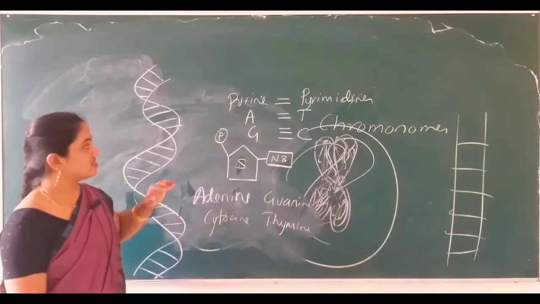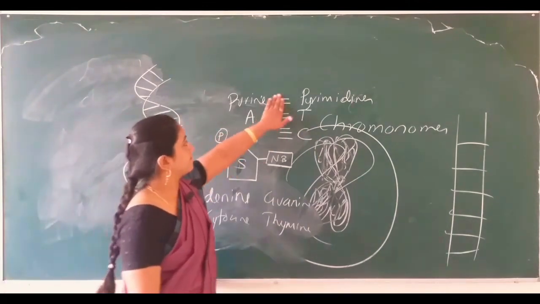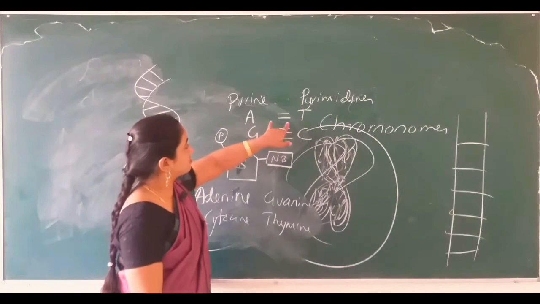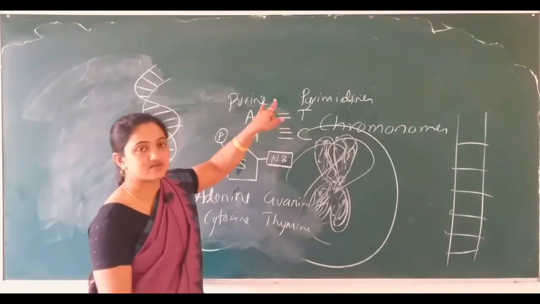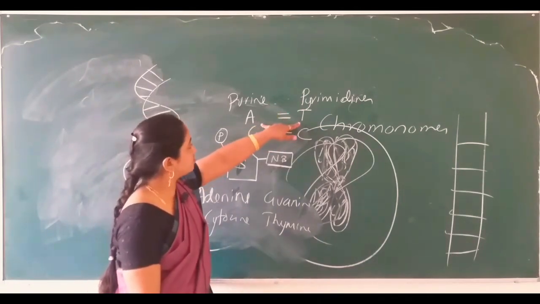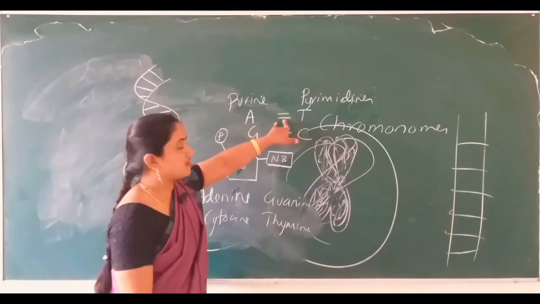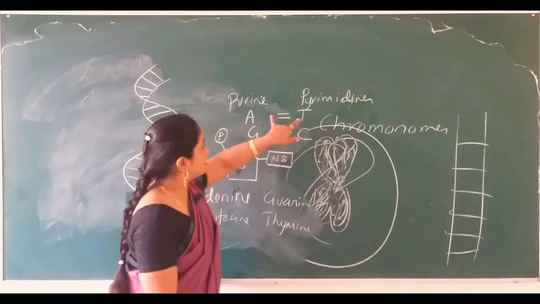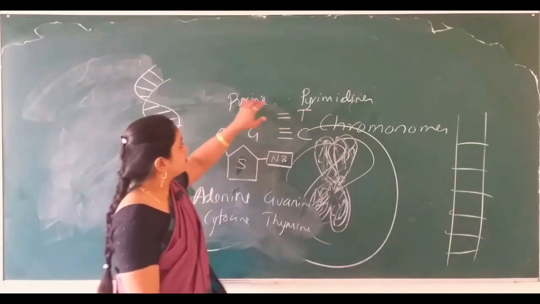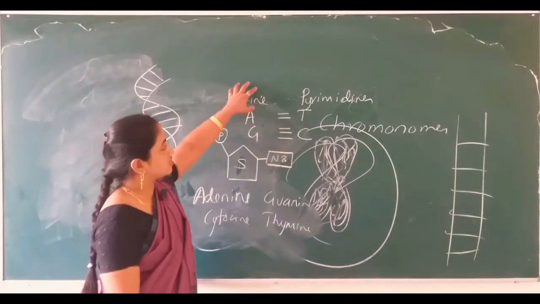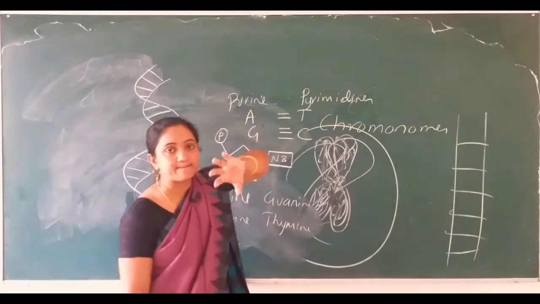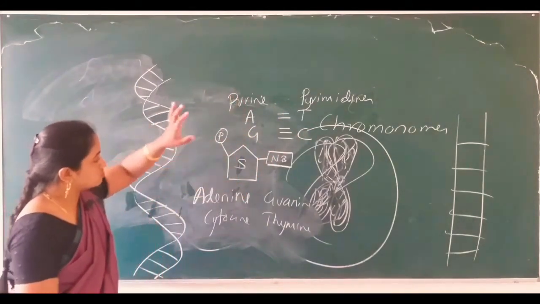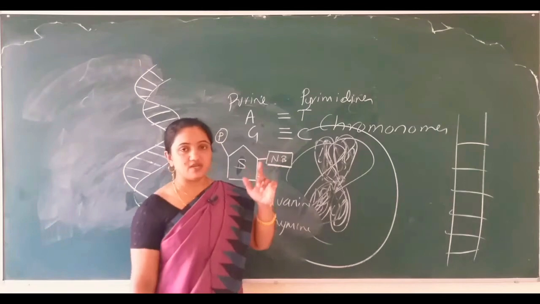So like this, you can see the bonds present between purine and pyrimidine. There are two hydrogen bonds between adenine and thymine, purine and pyrimidine. These two are considered purines, these two are considered pyrimidines, and all of those are considered nitrogen bases.